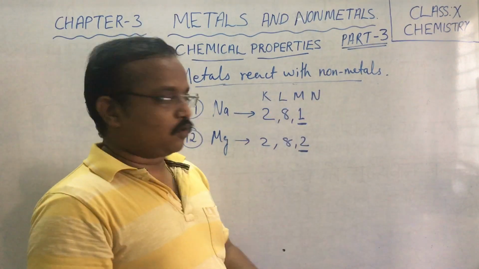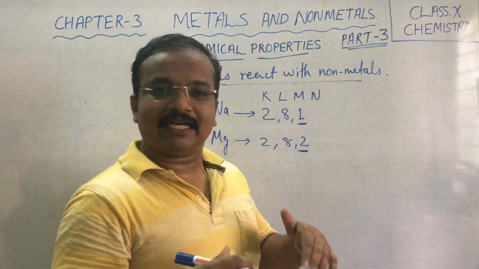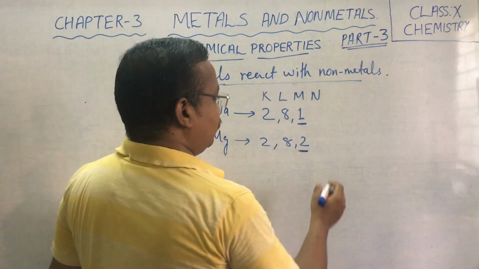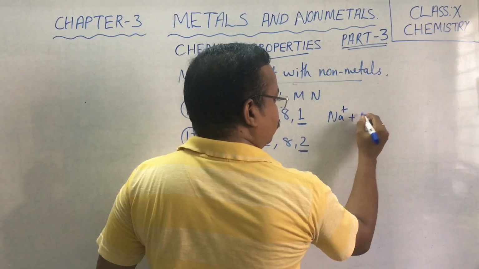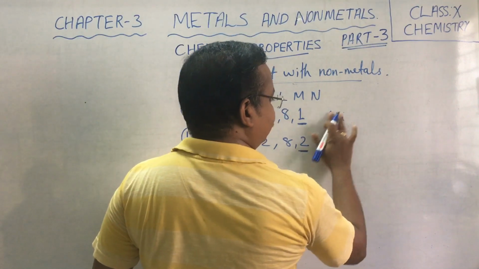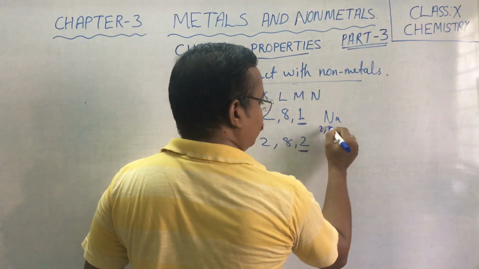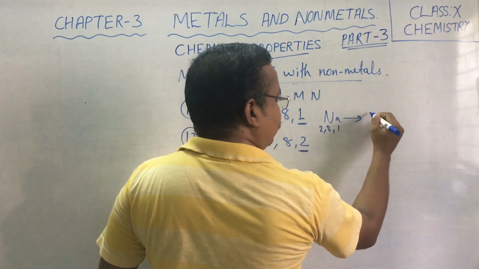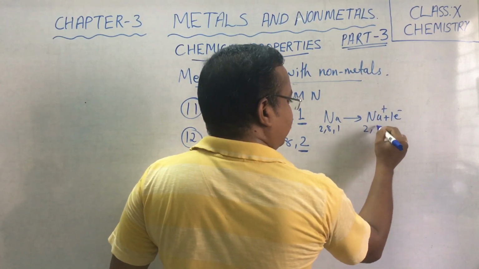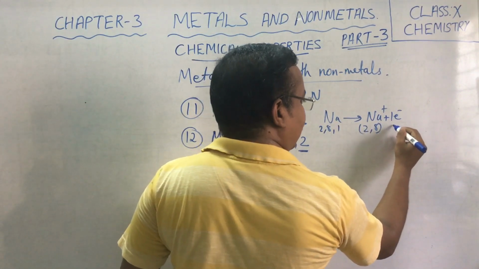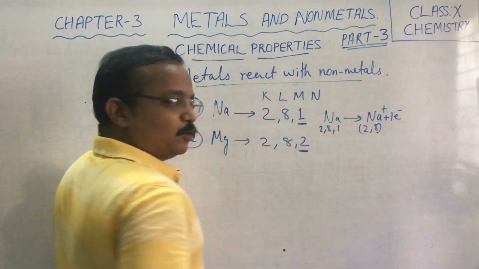When they are losing the electrons, children, you must remember, they become positively charged ions. It becomes Na positive by losing 1 electron. Sodium will lose 1 electron. Sodium having 2, 8, 1 electronic configuration, by losing 1 electron, becomes Na positive having a 2, 8 electronic configuration. And this 1 electron is lost, that's why it became Na positive.